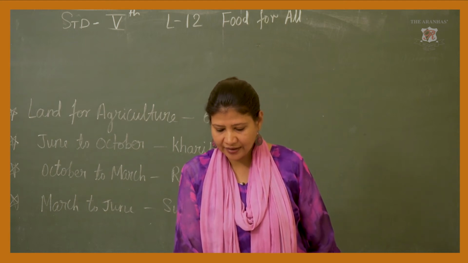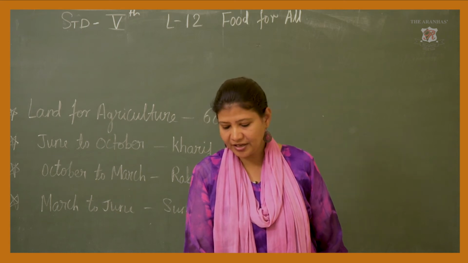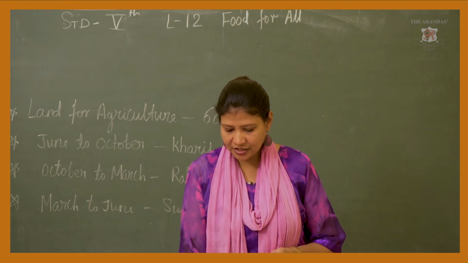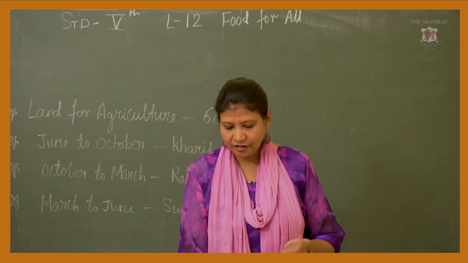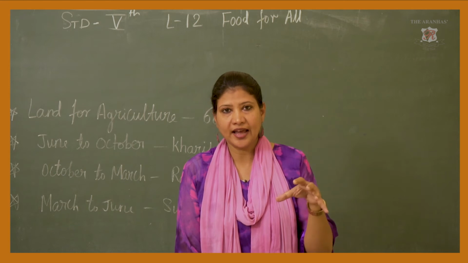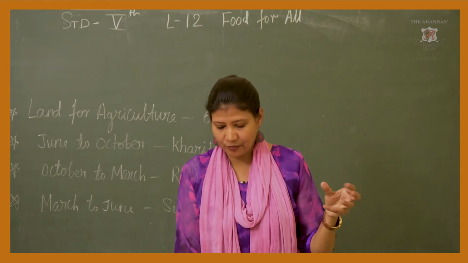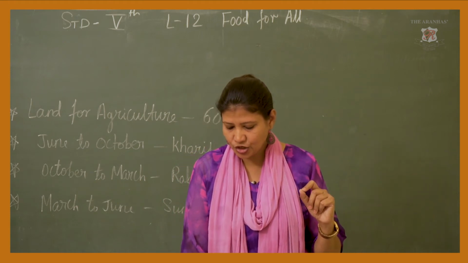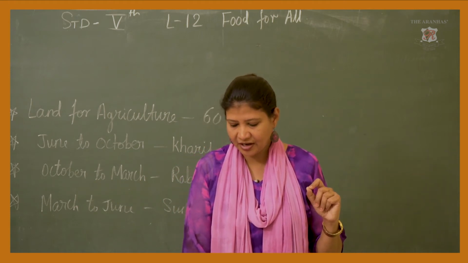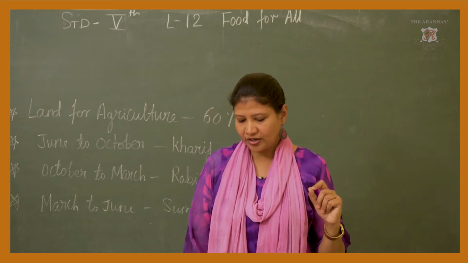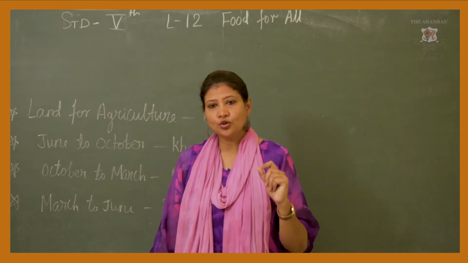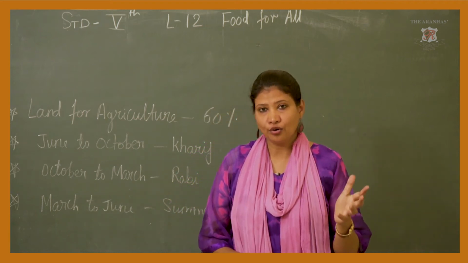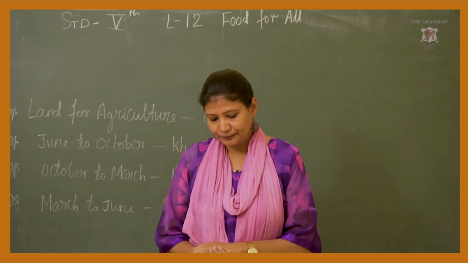These have a higher yield, which means they will get good seed from these seeds. They can resist pest attack, which means if pests attack them, they can resist them. Some varieties become ripe for harvesting in a shorter period of time, while some give a high yield even with low water supply. These seeds are so good that even if the water supply is less, they can still give good quality seed back.